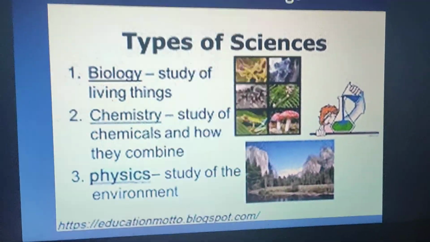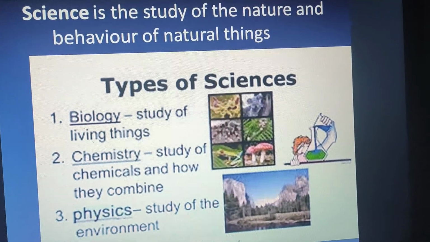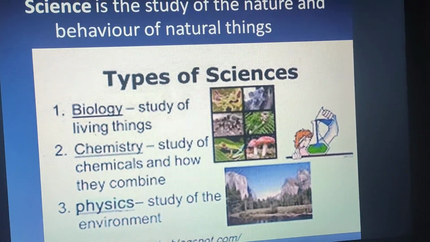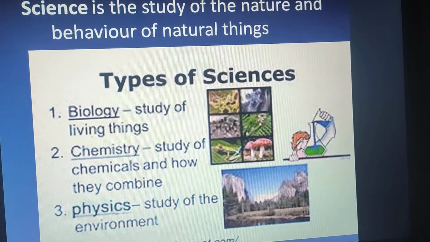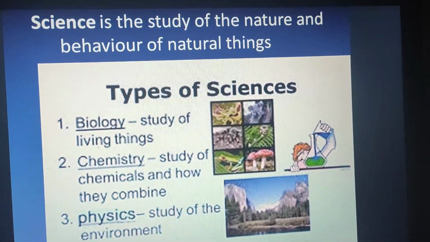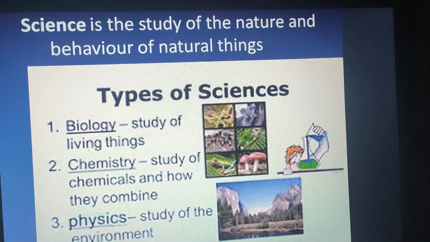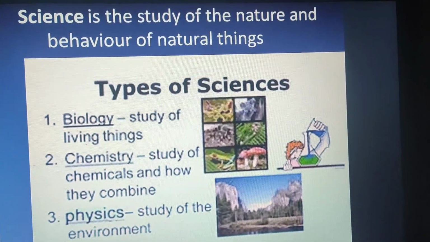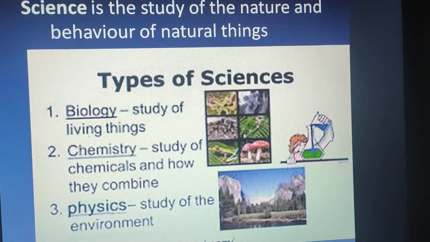So before starting, I want to tell you what the 3 main branches of science are and what we actually study in each branch. So, what is science? Science is the study of nature and behavior of natural things. Meaning, how natural things behave.